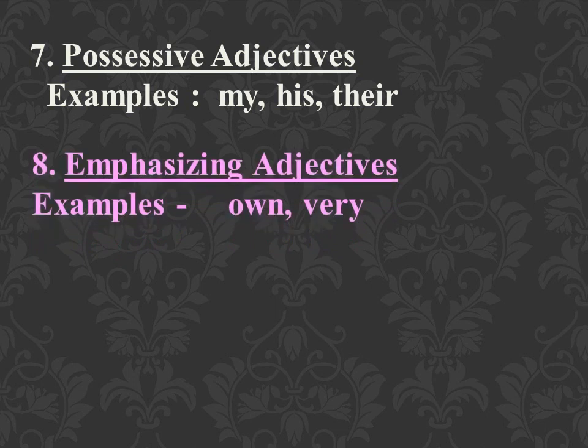Then emphasizing adjectives, which are used to give more emphasis. For example, there are two emphasizing adjectives, own and very. This is my own house. We are emphasizing that this house is mine only, my own house. Then very. This is the very book I want.